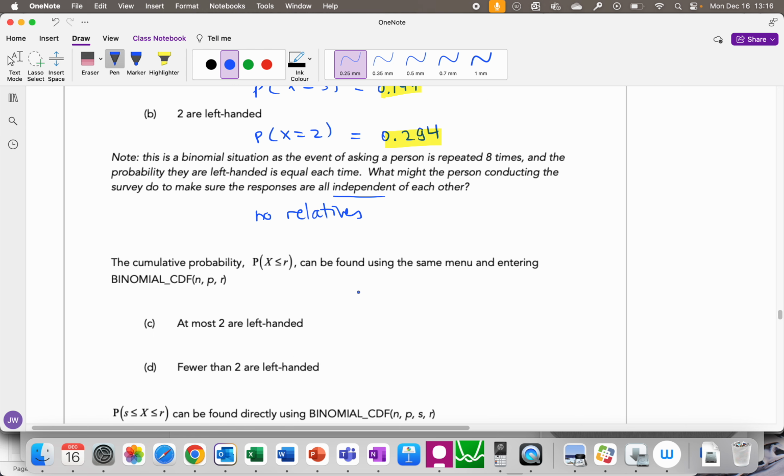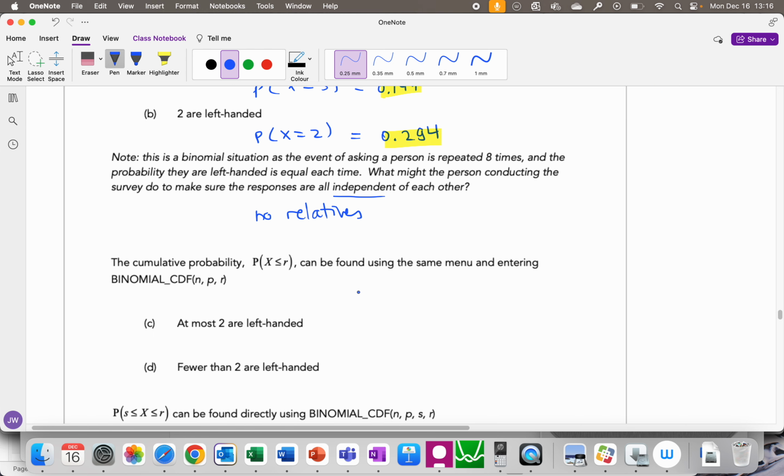Now we move into another part of this, which is when events are cumulative, when you're going to be happy with more than one outcome at the same time. What does cumulative mean? Remember, cumulative means adding up to and including, from the first value.